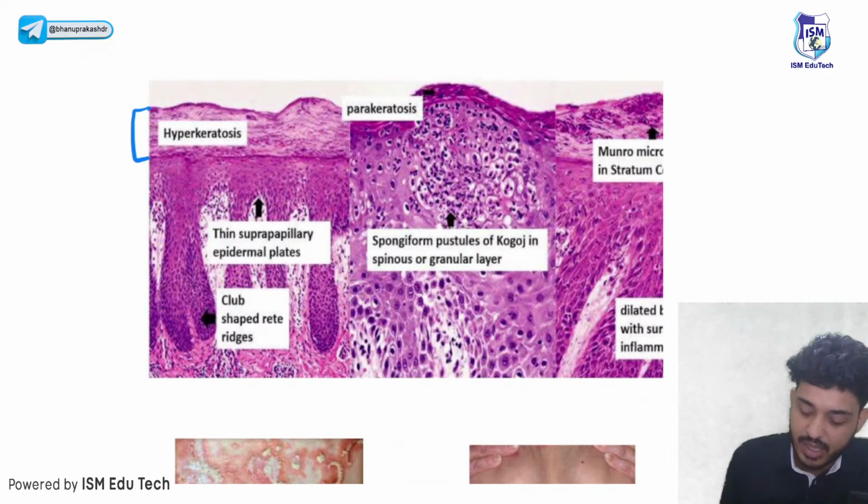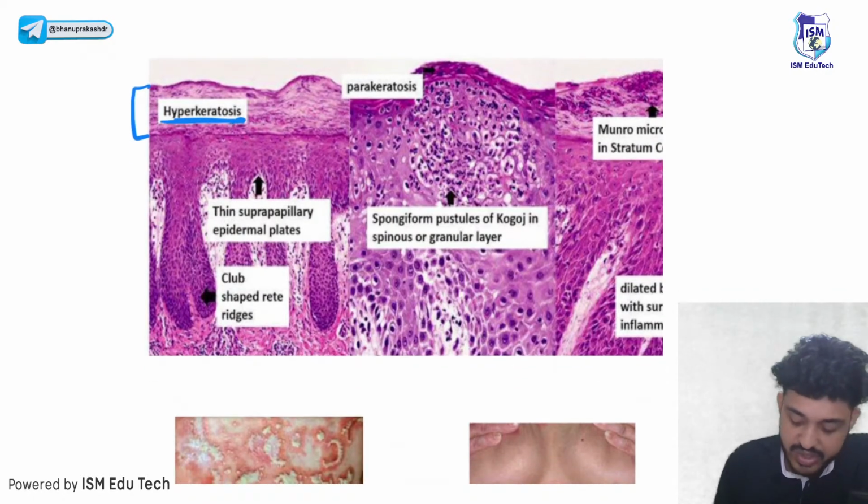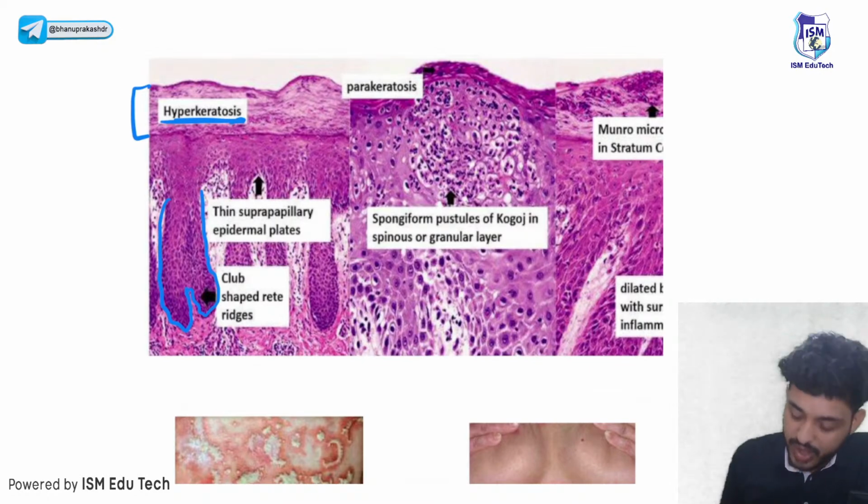What do we see here? There will be hyperkeratosis. Hyperkeratosis means there will be abnormal keratinization, more keratinization. First thing clear. Second thing, this is your rete. We have seen that the epidermis going into the dermis is known as rete ridges. So there will be club shaped rete ridges.